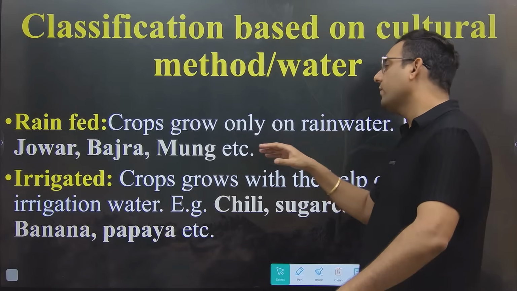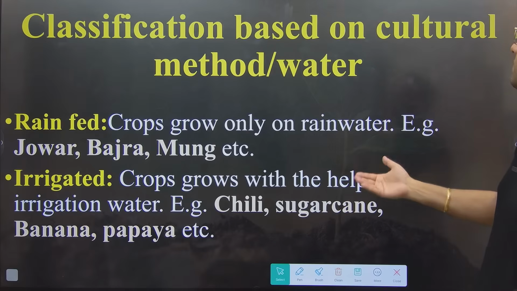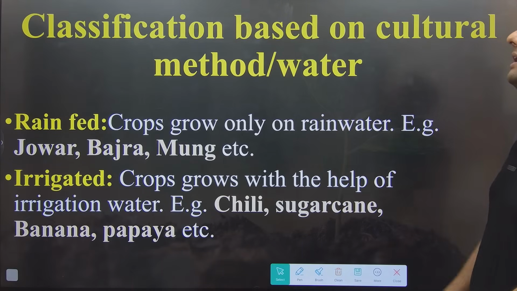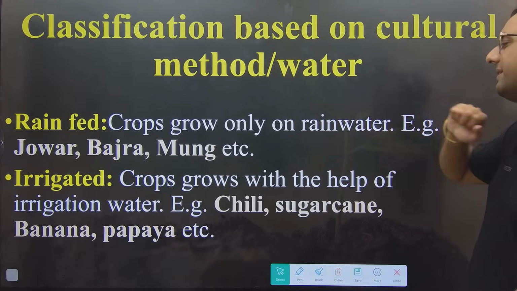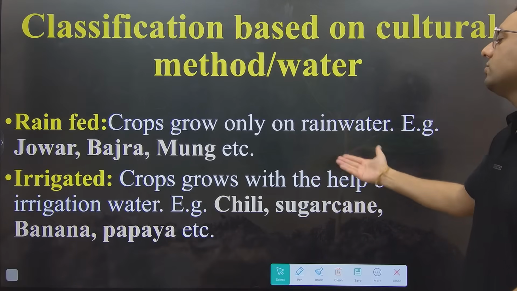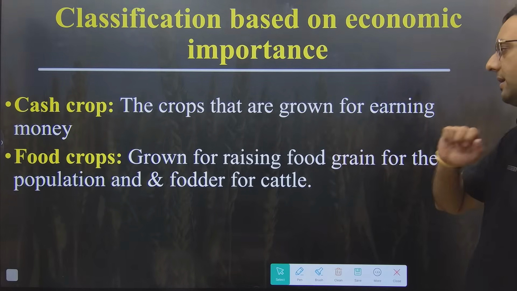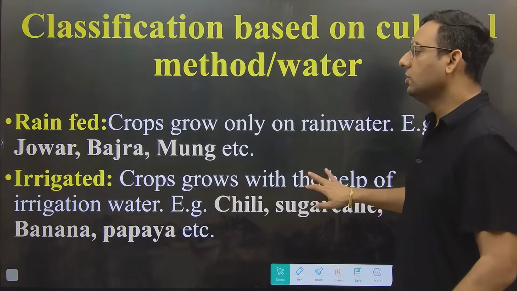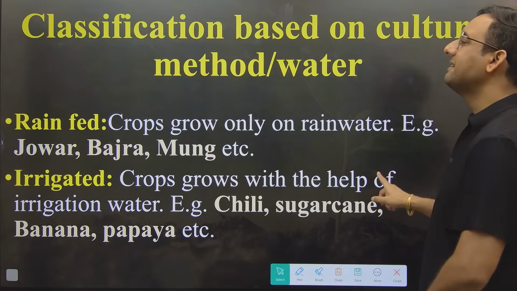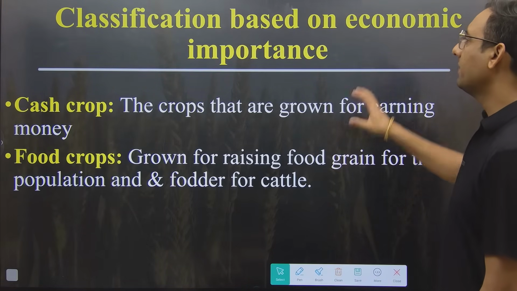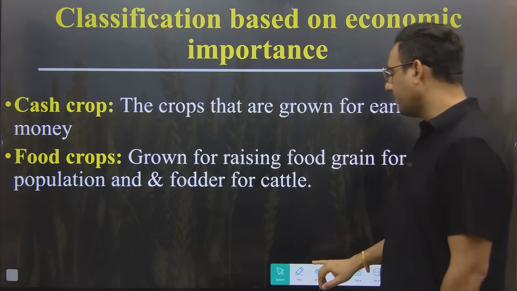So in rain fed, we will not grow rice, because rice cannot be grown in the rain fed. But yes, jawar, bajra, mung, these kind of crop require less water, we can grow in the rain fed. In irrigated, chili, sugar, banana, papaya, paddy, these can be grown in the irrigated area. Okay, so this was the classification based on the season, then based on the irrigation method or based on the availability of water. Next one is classification based on the economic importance.